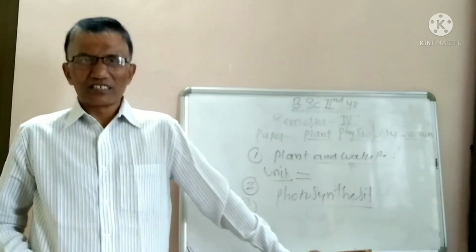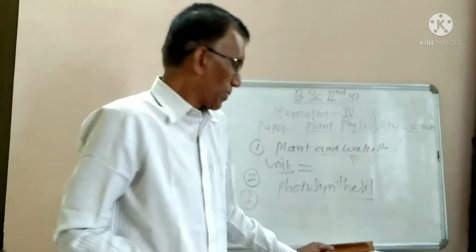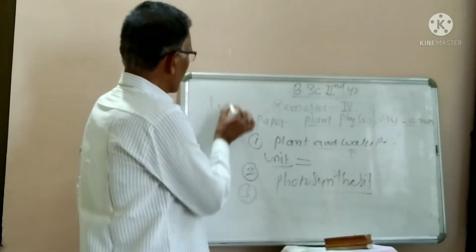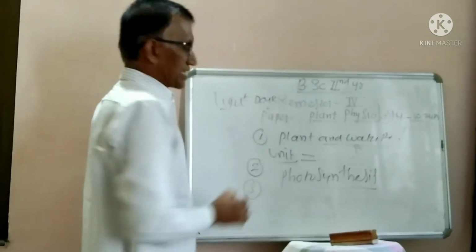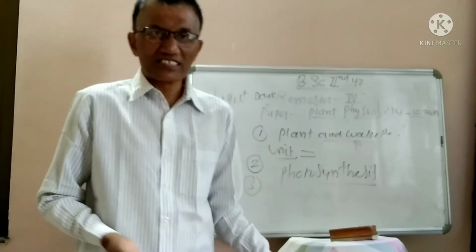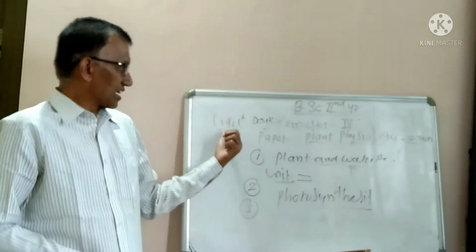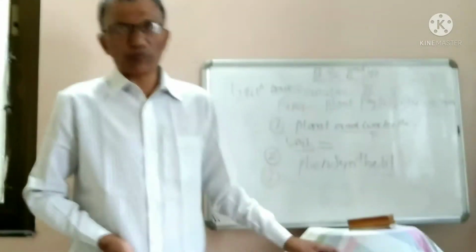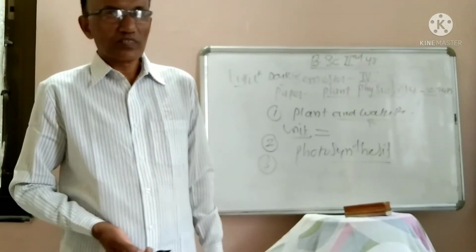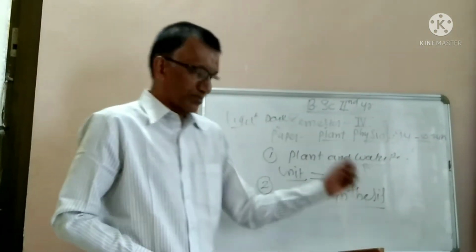In that, the whole process of photosynthesis is divided into two parts, that is light reactions and dark reactions. What is the light reaction, what is the dark reaction? You have to study in detail regarding the light reactions and dark reactions, the C3 pathway and C4 pathway. All these things come under this chapter.